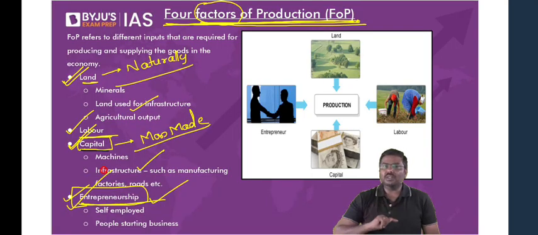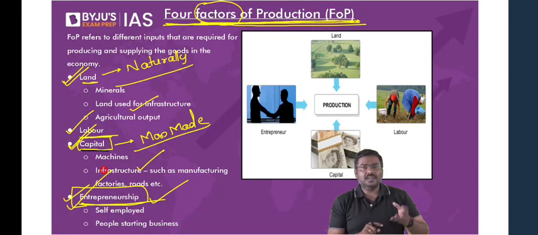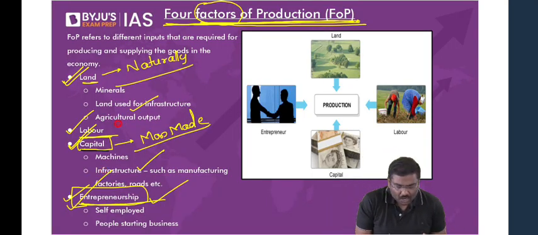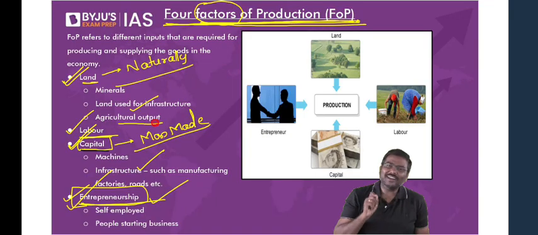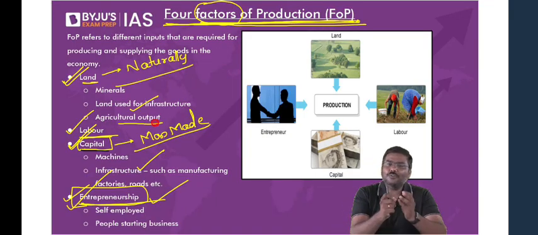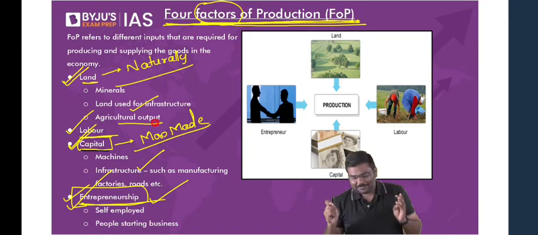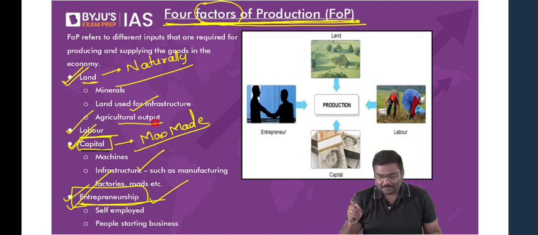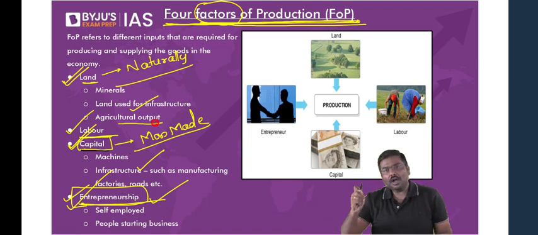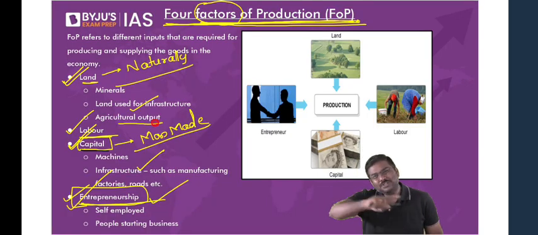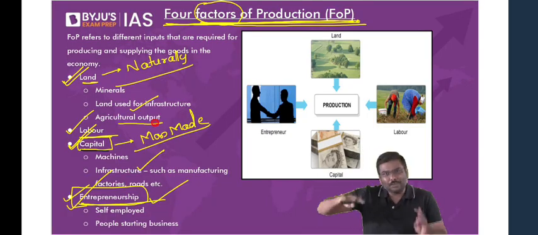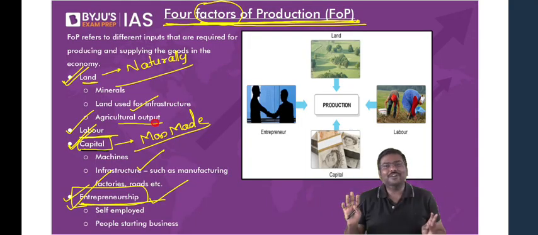So all of you okay with all the four factors of production? One is called land. Many of you ask me, sir, agriculture output. Agriculture output is done by humans. My dear, please understand this. Even before we started cultivating, were the food grains naturally available or not? Think of it. Many of you will simply say, hey, sir, agriculture output. How can you say we are cultivating it? You don't cultivate it, my dear. But tell me, naturally, automatically, are the crops going to grow or not? In nature, I'm asking. So I hope you understand.